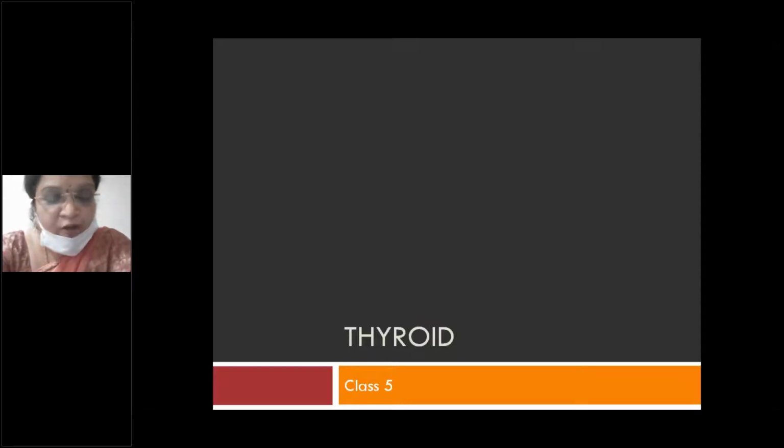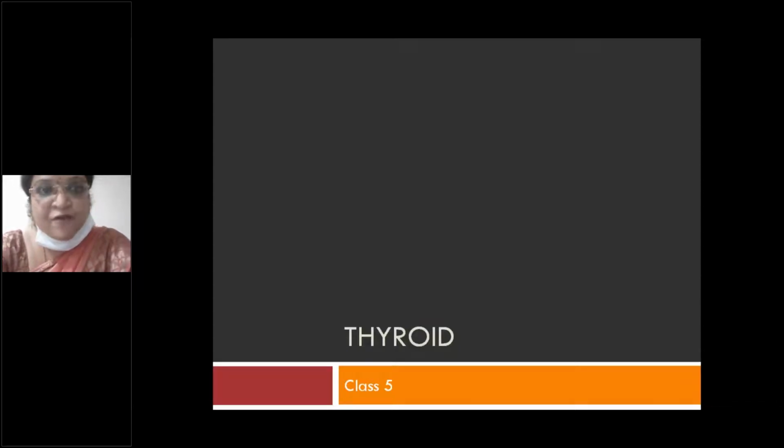So some autoimmune conditions of the thyroid also, it's better we know something about these. Sometimes you may get Hashimoto's thyroiditis, Riedel's thyroiditis, de Quervain's thyroiditis as short notes or very short notes.